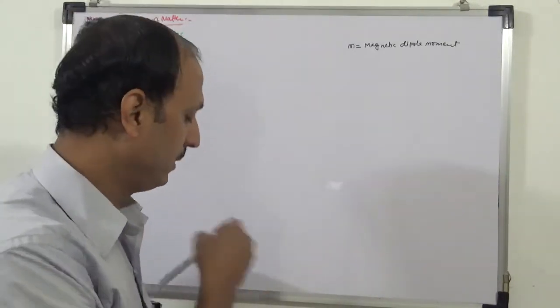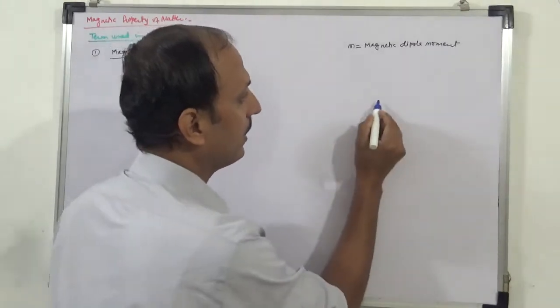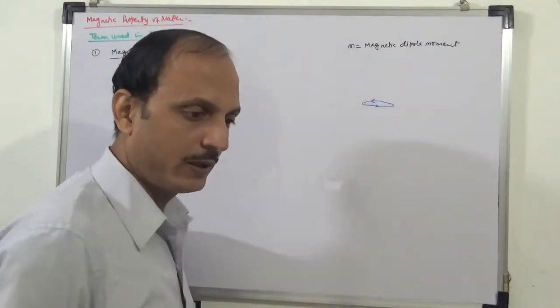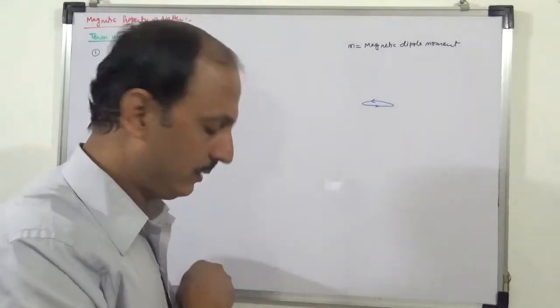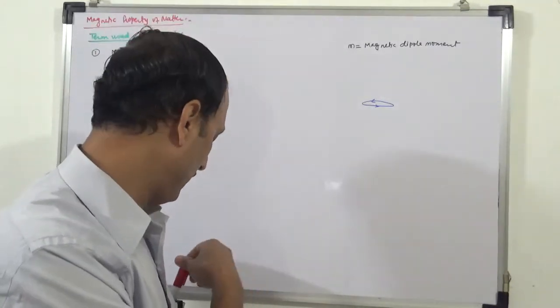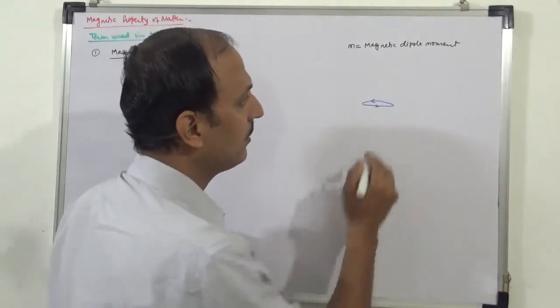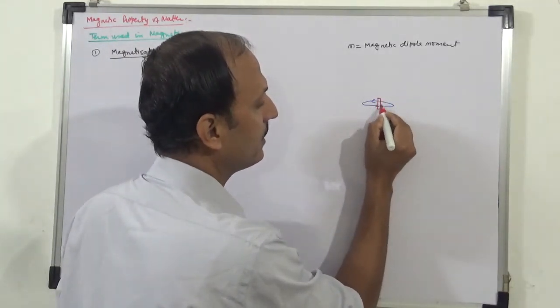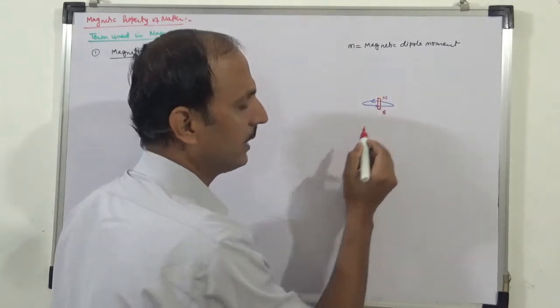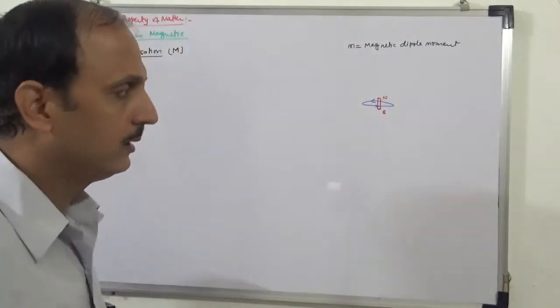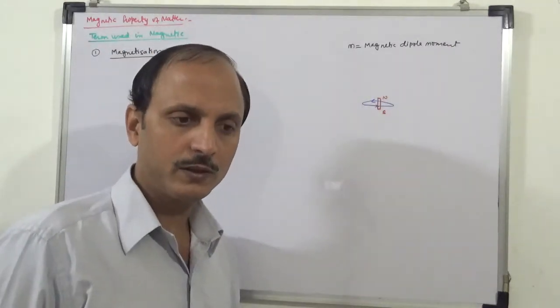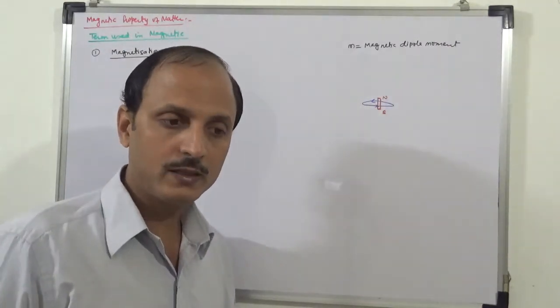There we developed that a circular coil having current is equivalent to a small bar magnet which has north and south pole like this. And then we developed the formula for it in terms of magnetic charge.